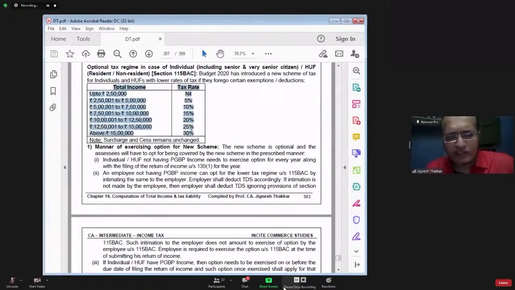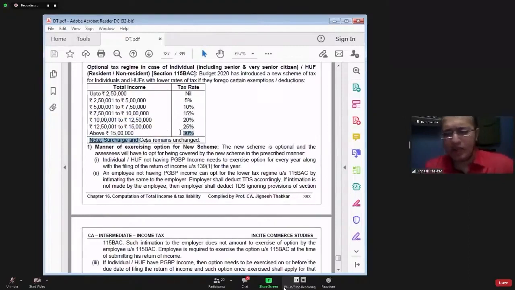If you want to go for these slab rates, then you will have to forego certain exemptions and certain deductions. See, in these slab rates, up to 2,50,000 there is no tax. 2,50,000 to 5 lakh, there is only 5% tax. Up to this, everything is the same. Thereafter, 5 lakh to 7 lakh 50, it is 10%, whereas in normal cases it is 20%. 7.5 lakhs to 10 lakh, in the normal slab it is 20%, here it is 15%. 10 lakh to 12 lakh 50, it is 20%. 12 lakh 50 to 15 lakh, it is 25%. Above 15 lakh, it is 30%.